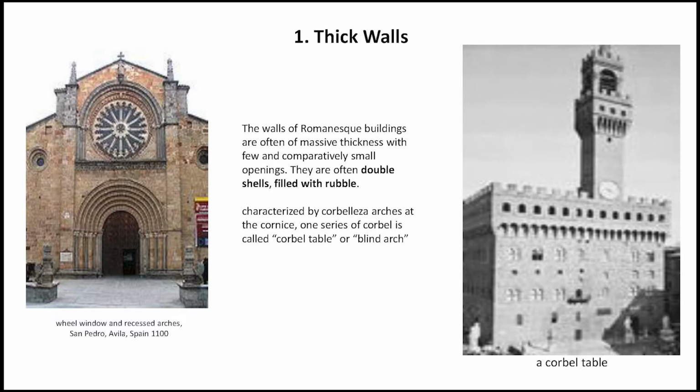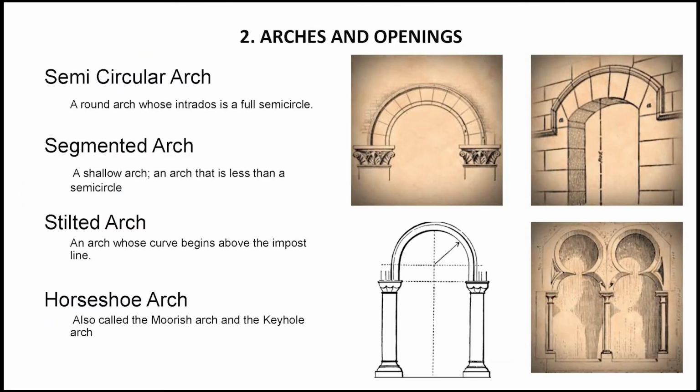The exterior walls are often characterized by corbel arches at the cornice. It is one series of corbel that is called a corbel table or blind arches. The next component of Romanesque architecture was its arches and openings, which we will discuss now.